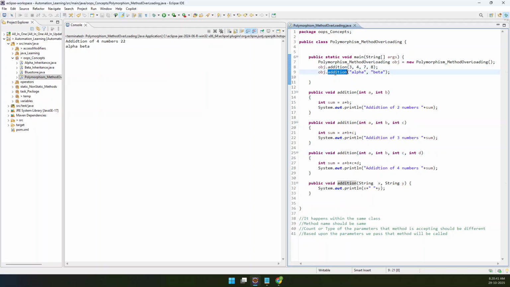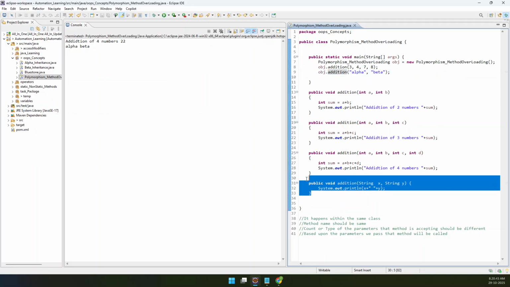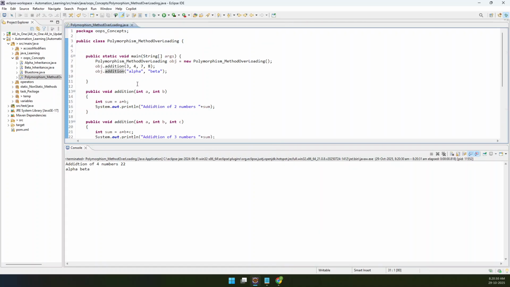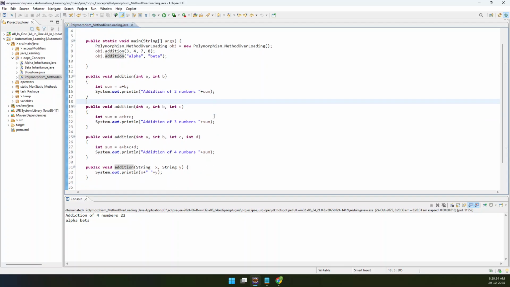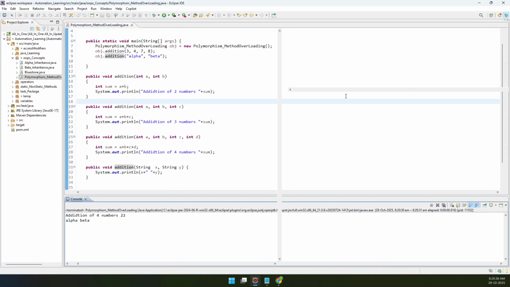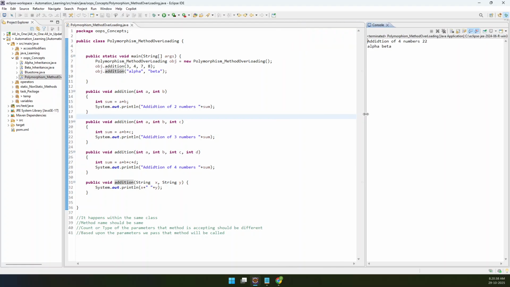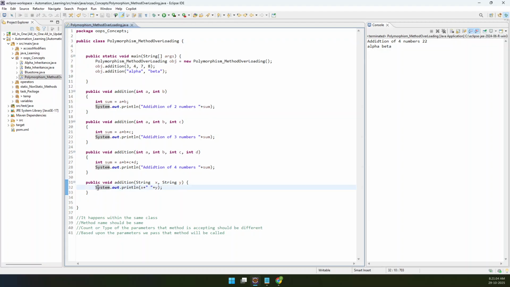The next time you call addition with two strings, it will call this method. So that is about polymorphism. One of the ways you can achieve polymorphism is by using method overloading.